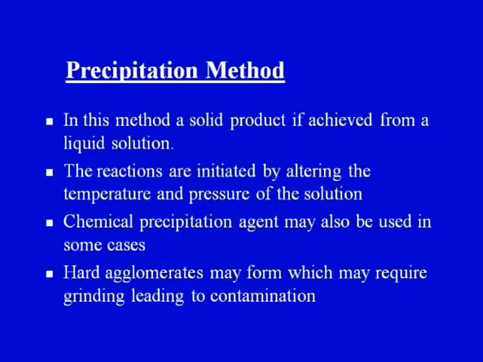Now how are the reactions initiated? Two important guidelines: control the temperature and the pressure of the solution. Chemical precipitation agents may also be used in some cases, since we have to encourage the precipitation.